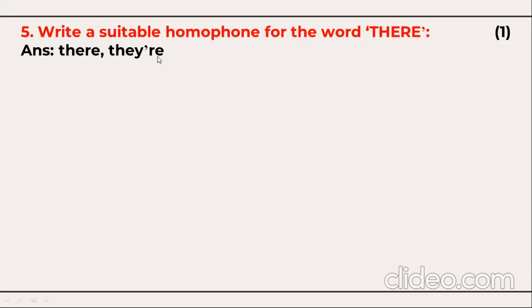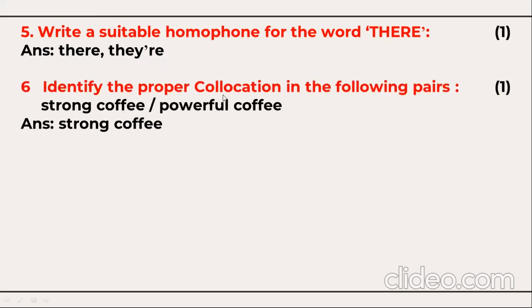Their. Apostrophe re. They are. Next, identify the proper collocation. Strong coffee or powerful coffee? We never say powerful coffee. We always say strong coffee.